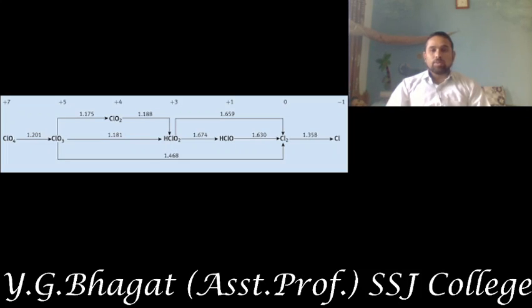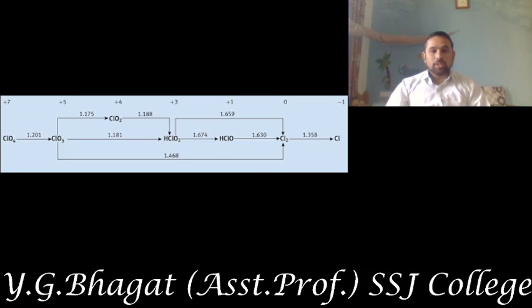In this case, from ClO4- to ClO3-, an arrow is shown. What is the arrow indicating? The arrow indicates that ClO4- will be reduced towards the arrow and converted into ClO3-. ClO4- is a highly oxidized species and ClO3- is the corresponding reduced species.